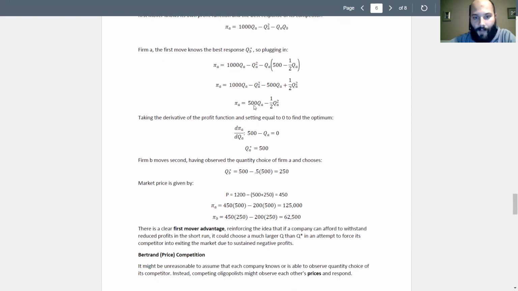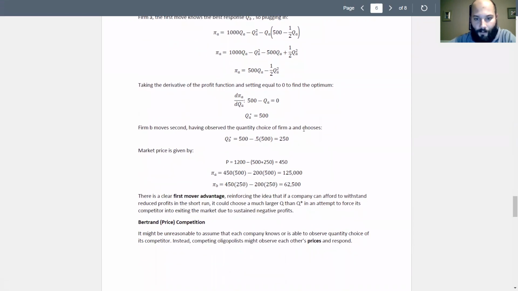So firm A has this profit function. Take the derivative, set equal to 0. So we get 500 Q_A to the 0 power, so just 500. Then we got 2 times -1/2, so -1 Q_A. Set that equal to 0. We see Q_A equals 500.